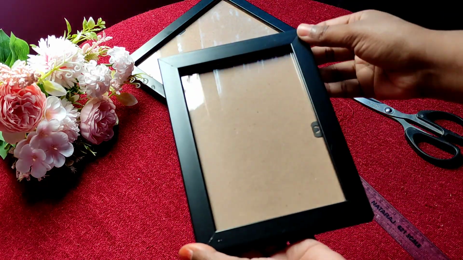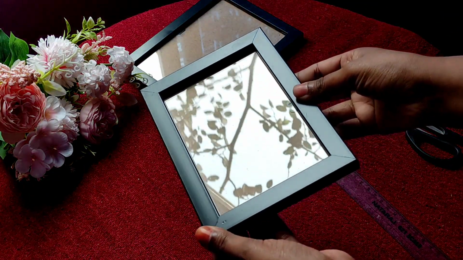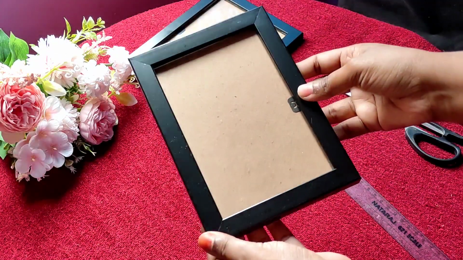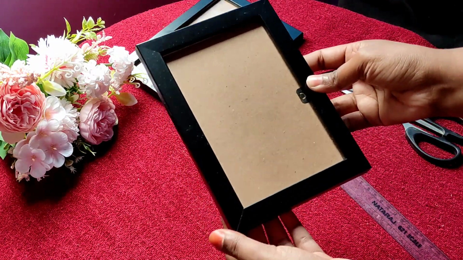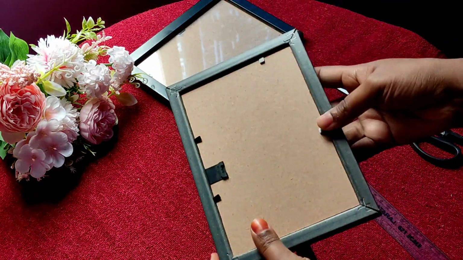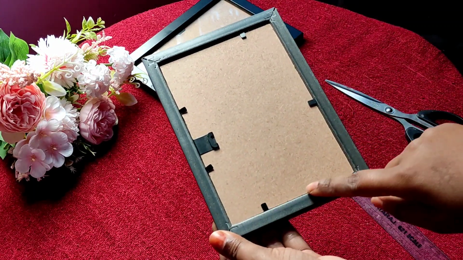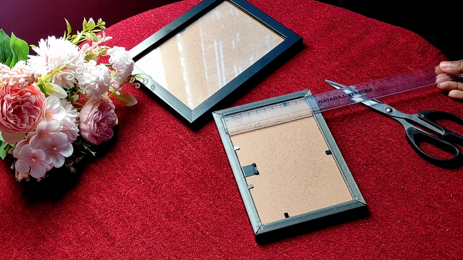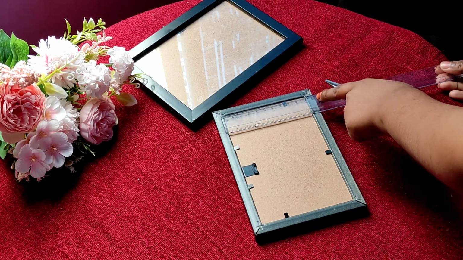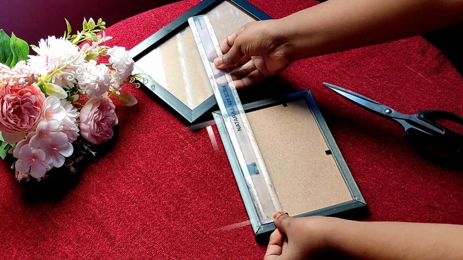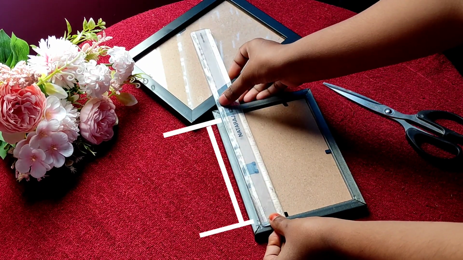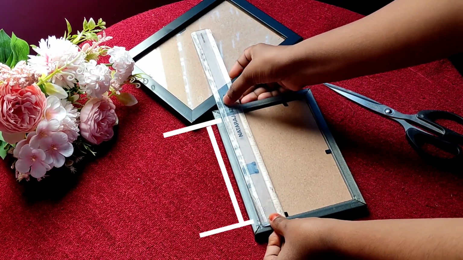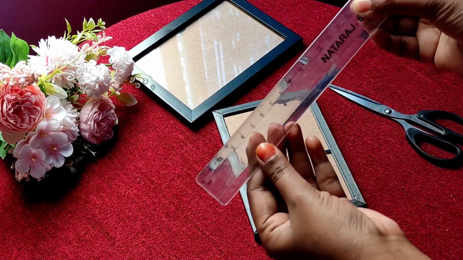Today in this video I'm going to share how you can create your customized quotes for free. First of all, we will need a frame in which you want to put the quote or message. Next, we have to flip the back of the frame to take the measurements. Here I'm taking a ruler to take the measurements. The width of my frame is 10.5 centimeters and the height or length is 15.5 centimeters. This would be the size of our design.